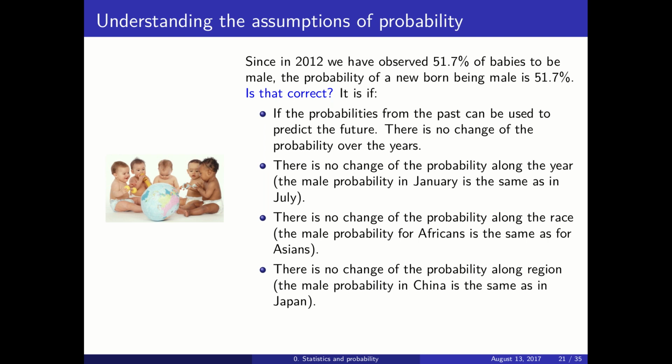I'm not saying that that is true. We are also assuming that there is no change of probability along the region. So the probability of being male in China, we are assuming that it is the same as being male in Japan. And so we need to be aware of all the assumptions that we are doing when we take one probability for fixed, either if it is coming from a model or if it is coming from observations.